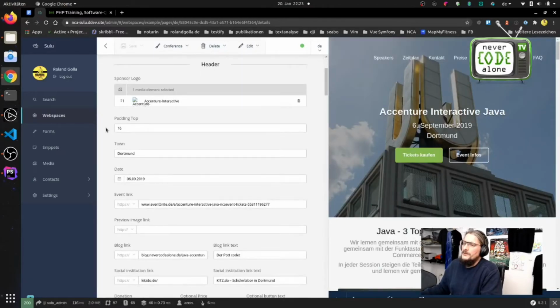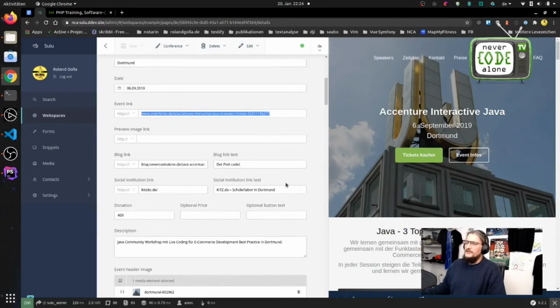We have here a special padding because there are different kinds of logos of the sponsors. We have a town, we have a date, we have an event link for our Eventbrite where you can buy your tickets. We have a preview image link when we want it.